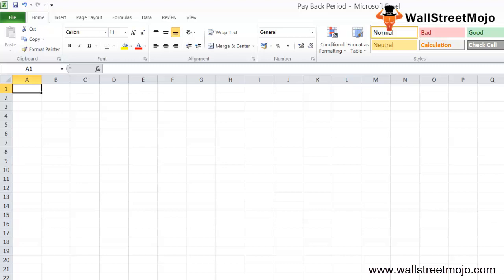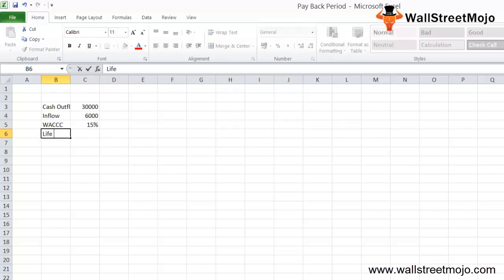Example number 1, discounted payback period. A project is having a cash outflow of 30,000, with an annual cash inflow of 6,000. Let us calculate the discounted payback period, assuming the WACC, the weighted average cost of capital, is 15%, and the life of the project is, let's say, 10 years.